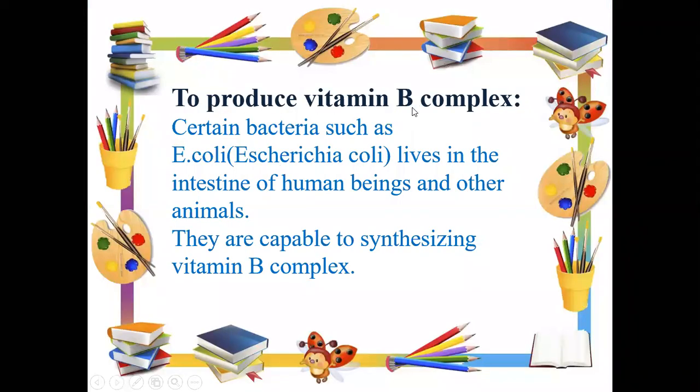To produce vitamin B complex, certain bacteria such as E. coli are used. E. coli here means Escherichia coli. It is present in our intestine. It lives in the intestine of human beings and other animals also. They are capable of synthesizing vitamin B complex, right?